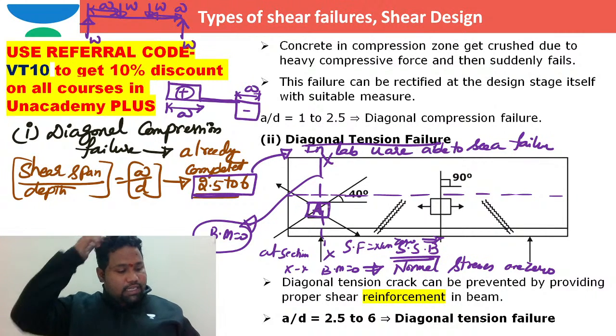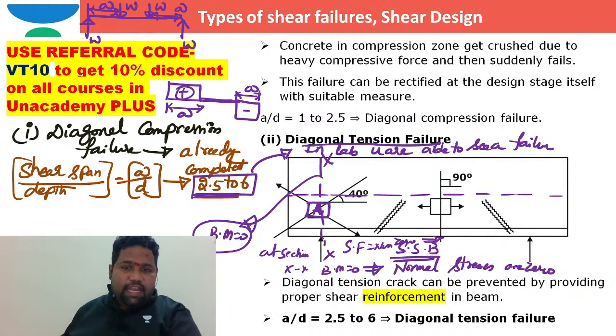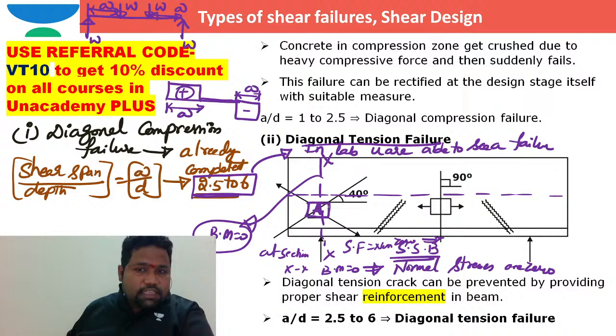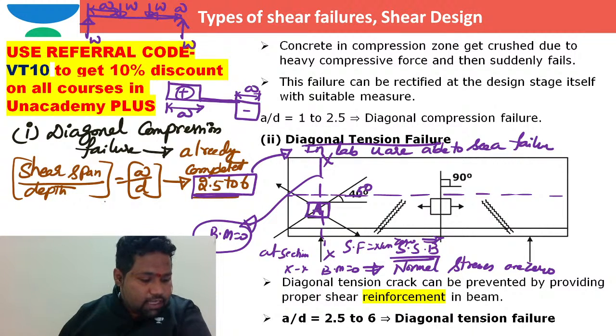Will you accept that, dear Shabin, Sayluddin, brother? At A, or at section XX, only shear force is there. From the fundamentals of strength of materials, the element A is under complete shear. Will you accept? Yes, it is under pure shear. Very good, very good.